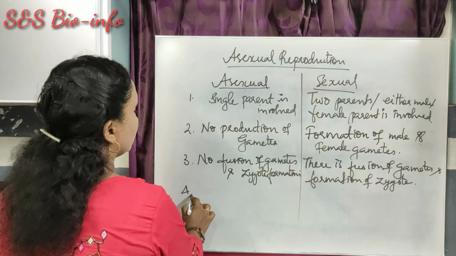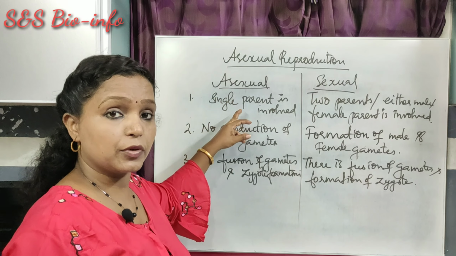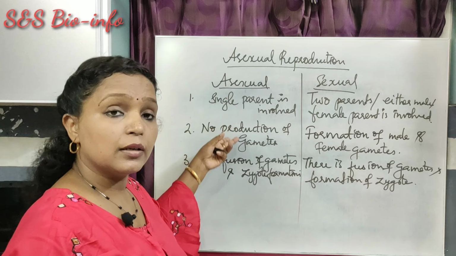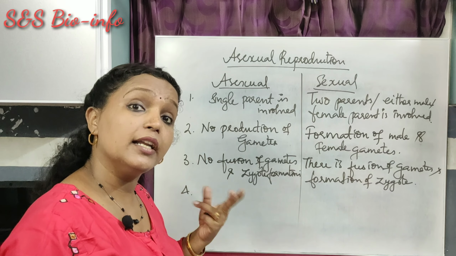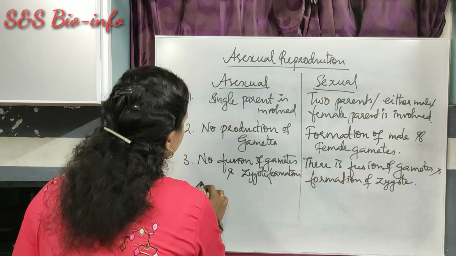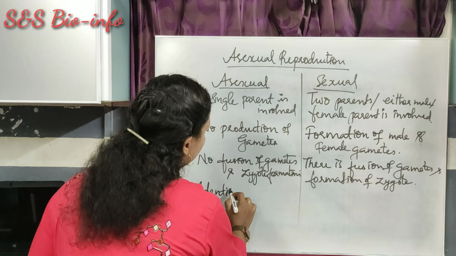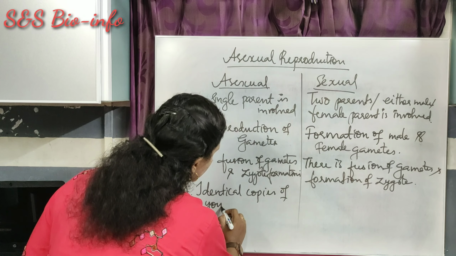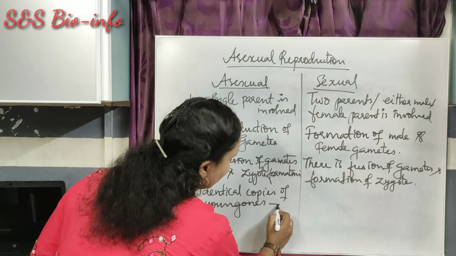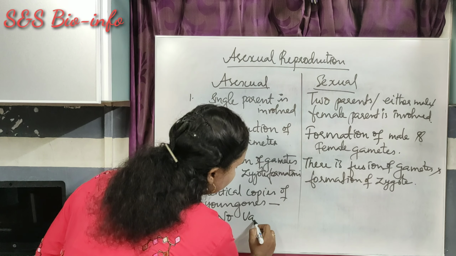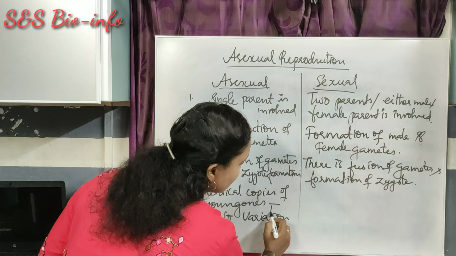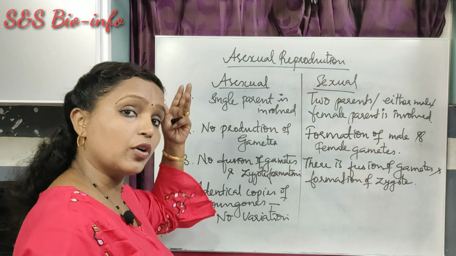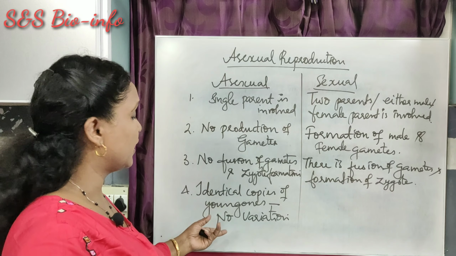Okay, the fourth difference. In the case of asexual reproduction, the young one will be similar to their parents. That means by this method, organisms produce identical copies of young ones. That means no variation in the characteristic features of the young ones. It means they get almost all the characteristics of their parents, so that they are the exact copies of their